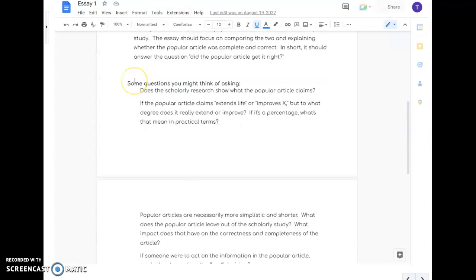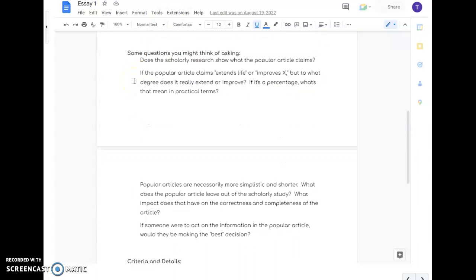So, there's some questions we might think of asking. Does the scholarly research show what the popular article claims? If the article claims it extends life or improves X, to what degree does it really extend or improve? It's a percentage. What's that mean in practical terms? If it's a 30% increase in lung cancer and the lung cancer risk is already really, really low, a 30% increase doesn't really mean anything in practical terms, okay?